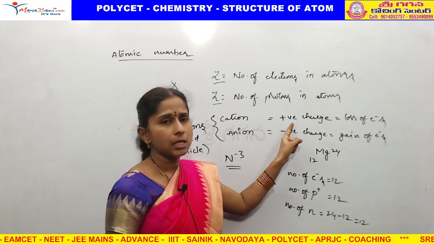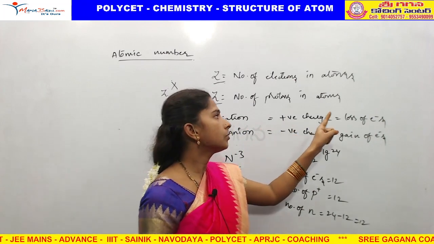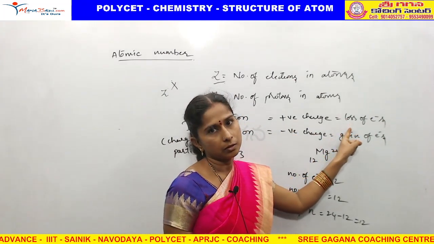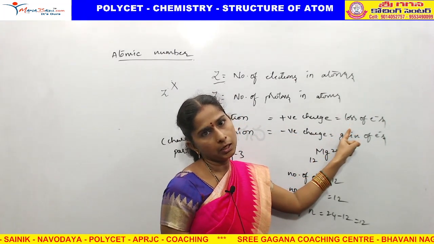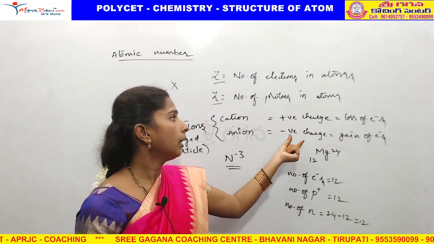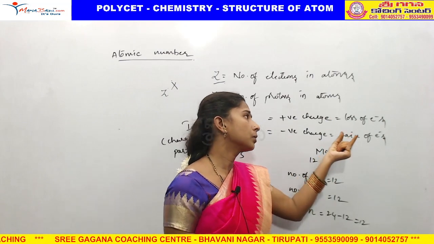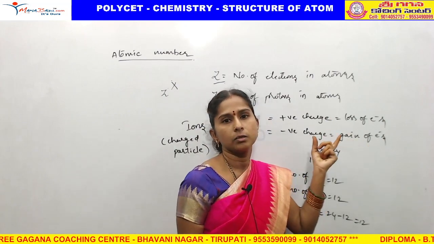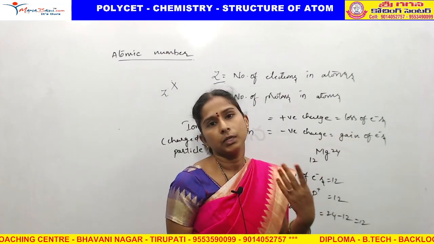Cation means which is having the positive charge. Positive charge means because of loss of electrons. Positive charge is formed by the loss of electrons. Negative charge, anion. Anion means negative charge. Negative charge means due to the gain of electrons. If it gains the electrons, we will get the negative charge.